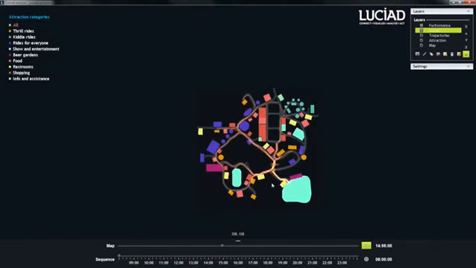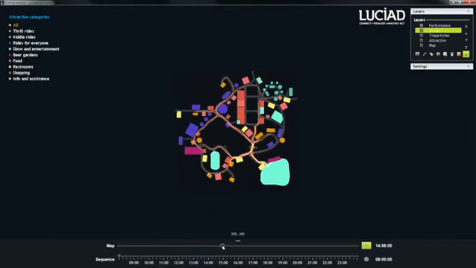Scrubbing through time shows that the bottom right road to Grinosaurus is very busy around 10 and 11 a.m., and even more so around 3 p.m. This calls for more analysis.